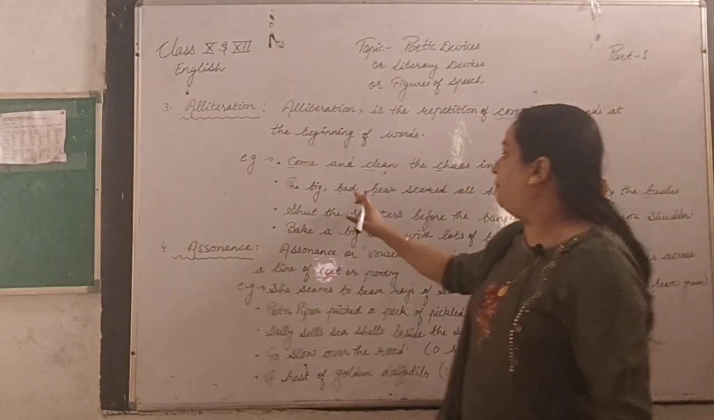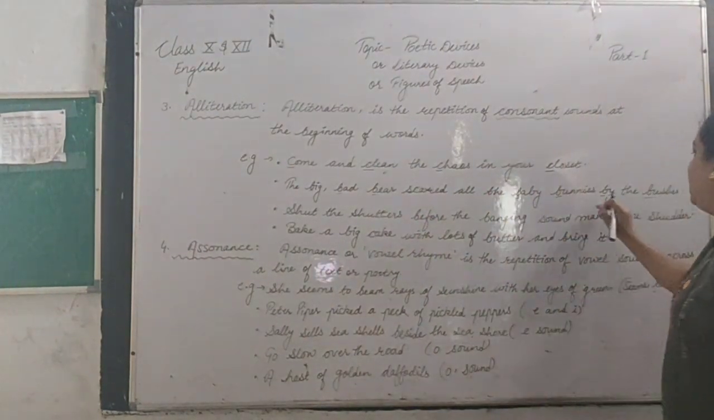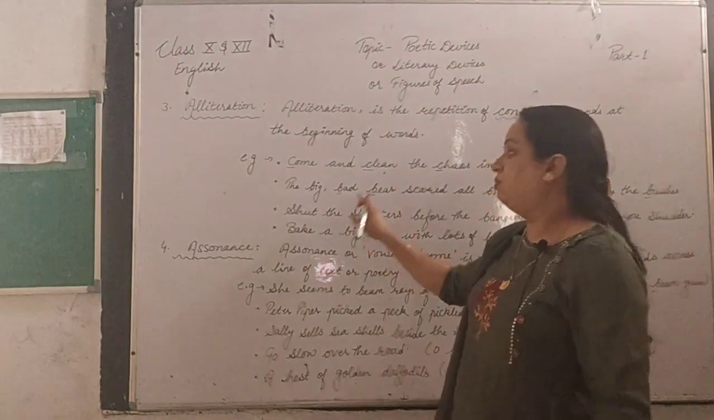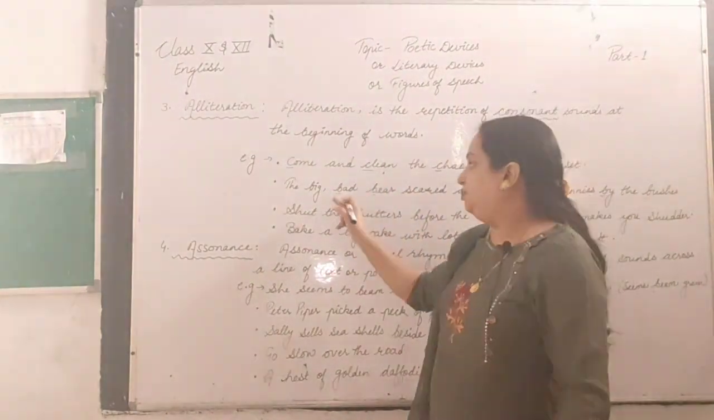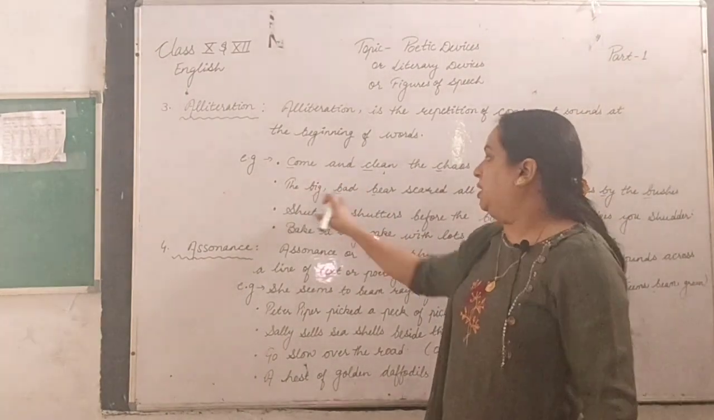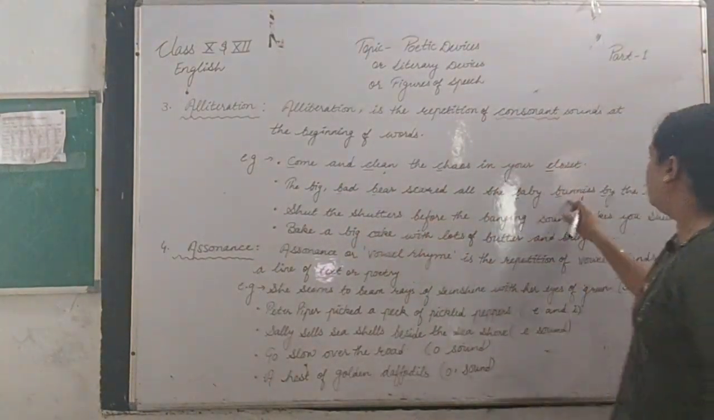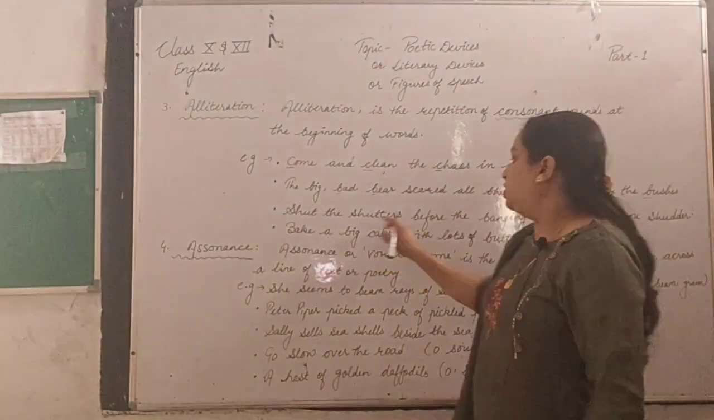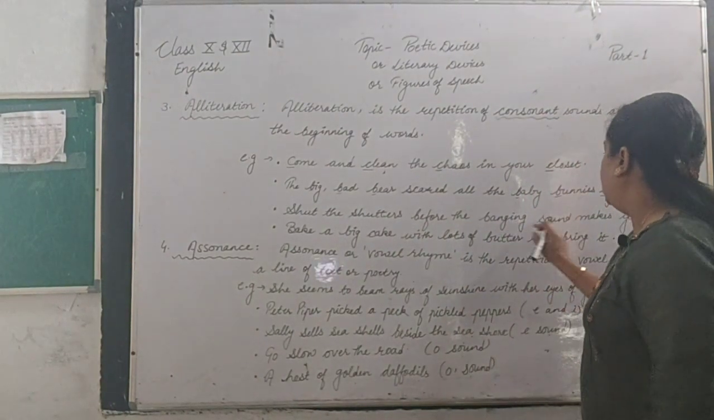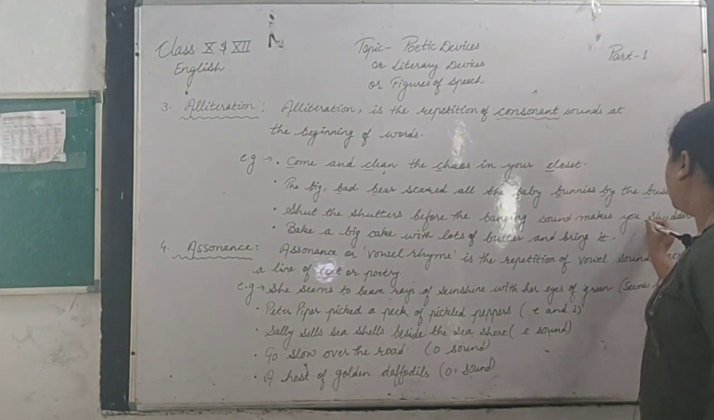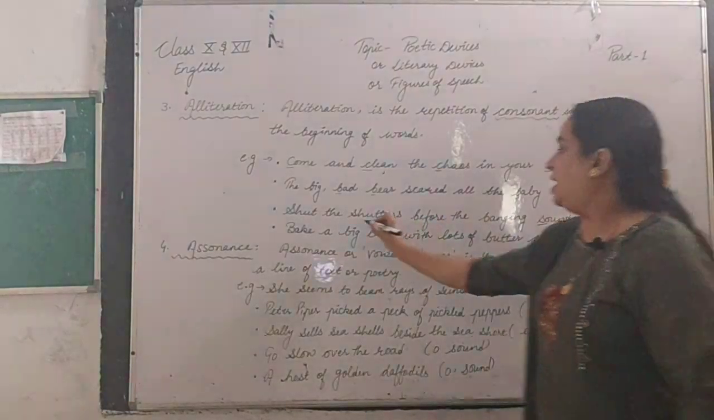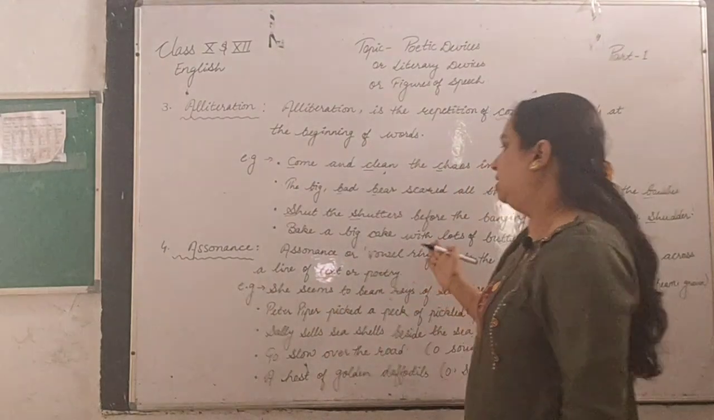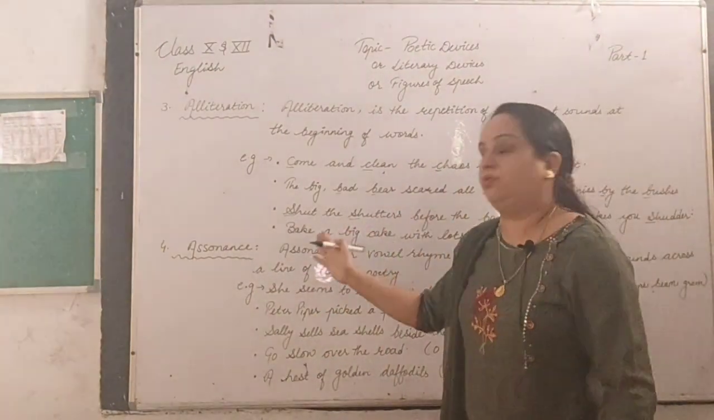The next one is: the big bad bear scared all the baby bunnies by the bushes. Here once again you can see the sound of B, which is a consonant, being repeated one by one. So the B sound is being repeated here. Next: shut the shutters before the banging sound makes you shudder. Here S, S and S and S. So this is again the consonant sound being repeated at the starting of different words.